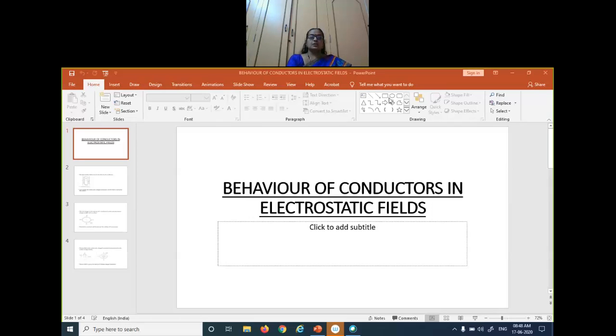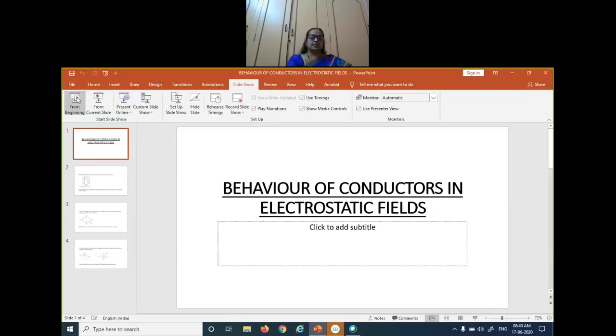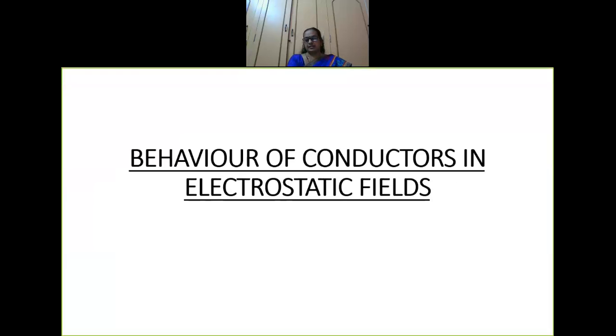Materials are classified under two categories based on how they behave in the external electric field. In an external electric field, both conductors and insulators behave in a different way, and based on that they are categorized.